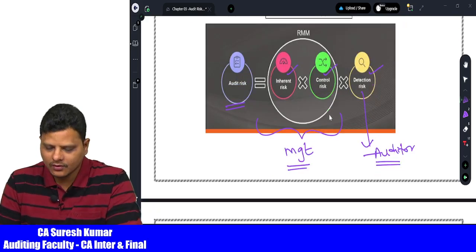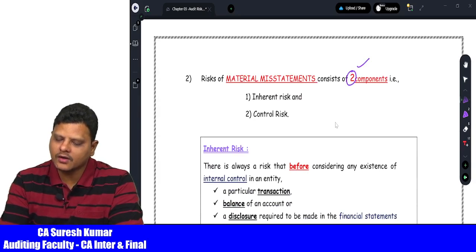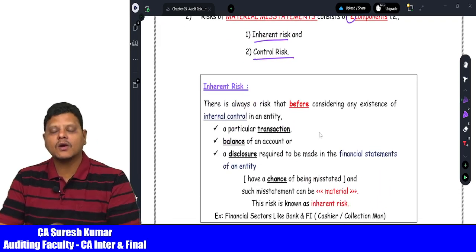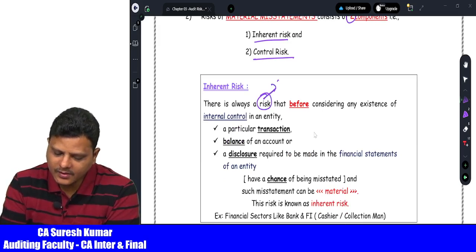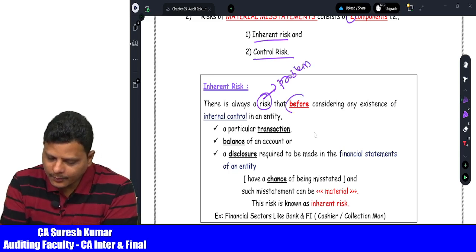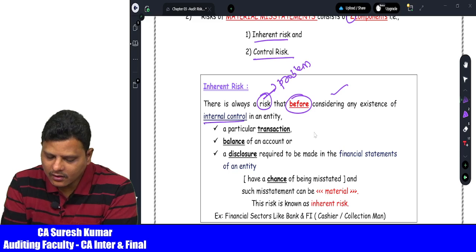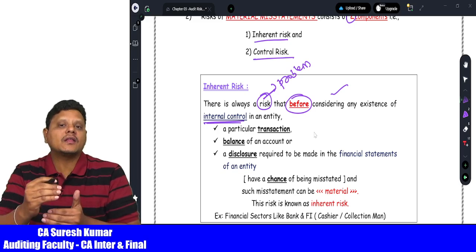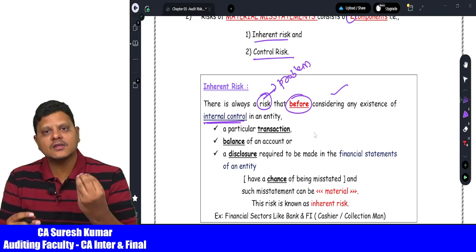Now let us see what inherent risk, control risk and detection risk are. Shall we proceed? Good. Risk of material misstatement consists of how many components? Two components: inherent risk and control risk. Now what is inherent risk? There is always a risk, that means a problem, before considering internal controls. Any risk that happens before installing the internal controls in the organization is called inherent risk.